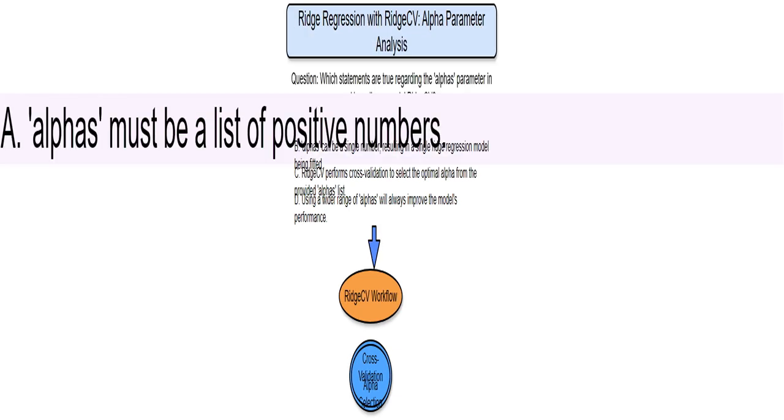This question tests your understanding of how the alpha's parameter in RidgeCV works. You'll evaluate several statements about this parameter to find which ones accurately describe its behavior and properties.